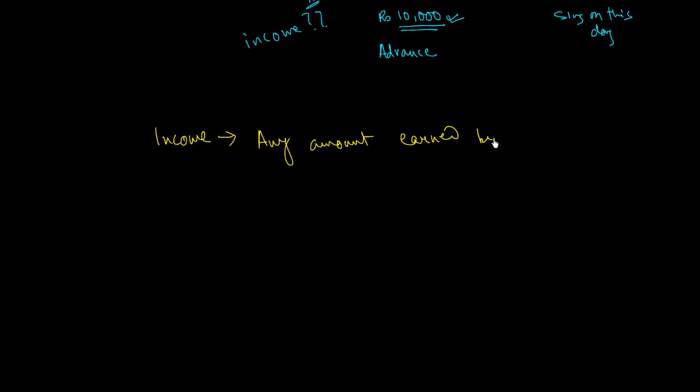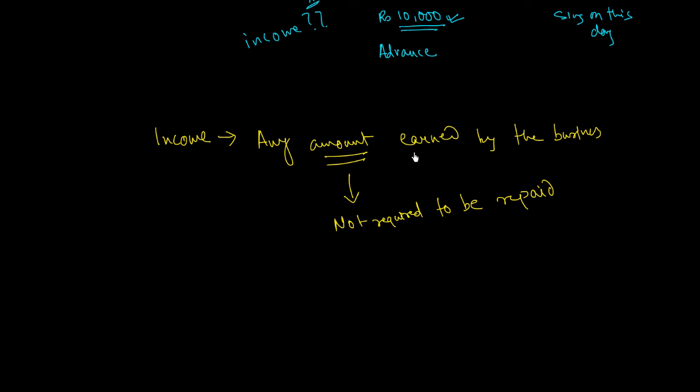And this amount, unlike a liability, is not required to be repaid. It is an income of the business.